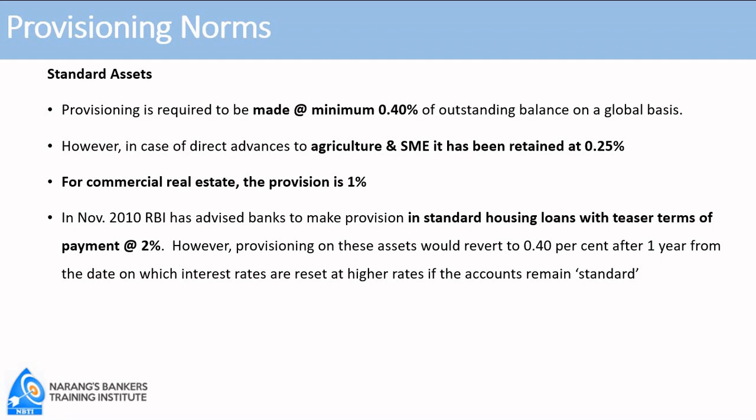When the rate is suddenly increased, there is every scope, every chance that the borrower may turn rebellious and say, "Kar lo jo karna hai, I don't pay, I don't care," and the account may become NPA. So in such cases, the rate of provision is 2%. But once, even after raising the rate of interest, the party continues to pay the installments regularly, RBI said reduce it to 0.40%, which is the general provision rate.